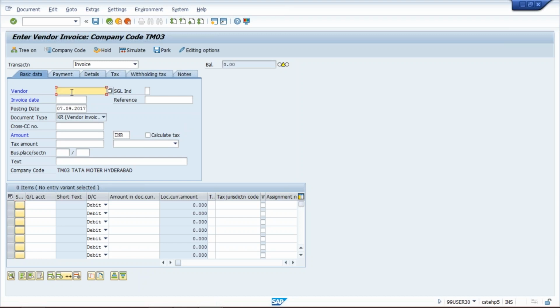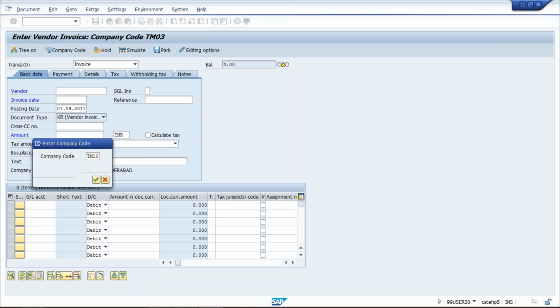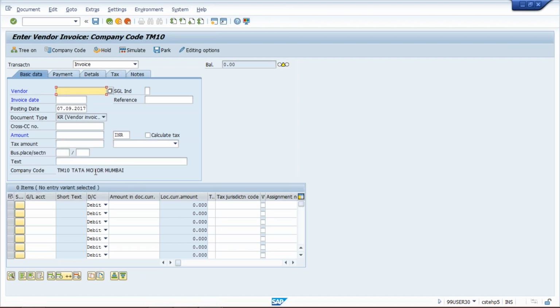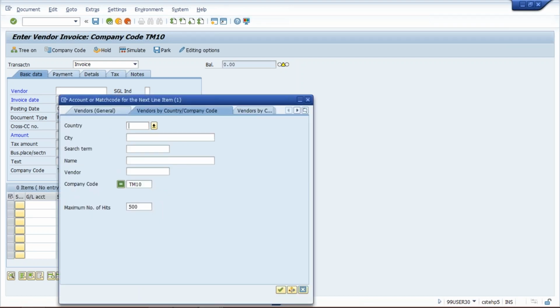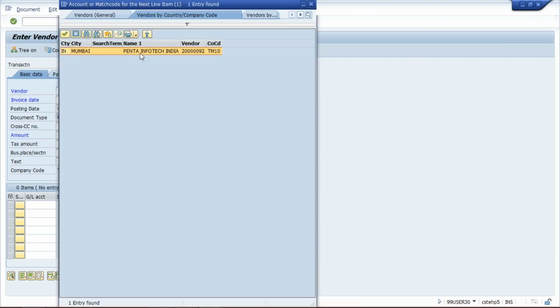First of all, here you have to give vendor information, the vendor number. So whichever vendor we have created, that vendor number we have to give. Change your company code because here TM03 is there. For you guys, it's not required to change if you're having only one company code. Press enter. So now the company code got changed. Now select your vendor number. If you're not able to remember the vendor, click on drop down, press enter. Your vendor number is coming.